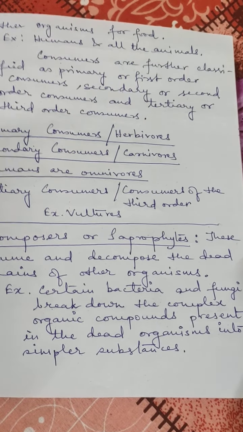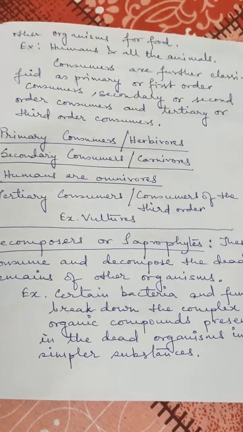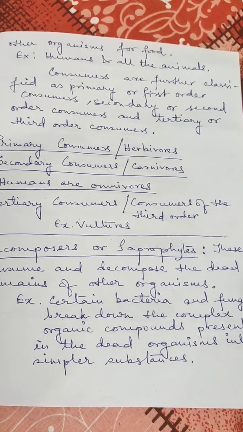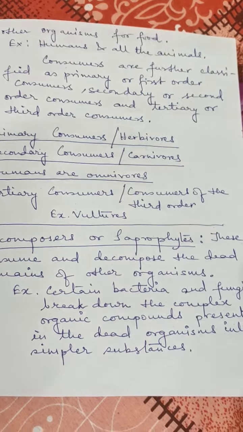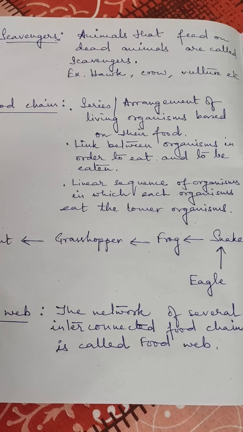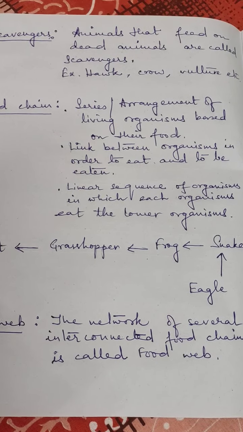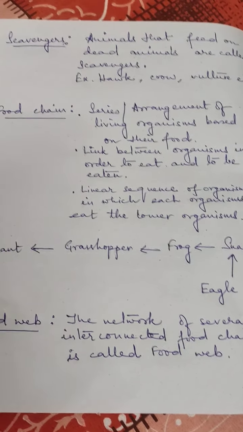That is why. Because they decompose the dead remains of other organisms and consume them, and they decompose the matter, so that adds the mineral value to the soil. Clear? Now, what do you mean by scavengers? Animals that feed on dead animals are called scavengers. Example, hawk, crow, vulture, etc.